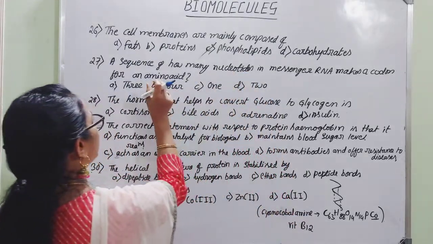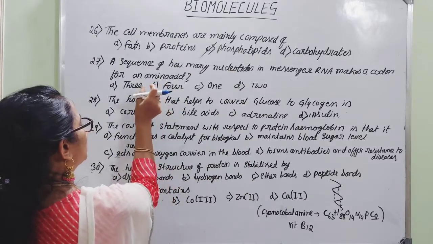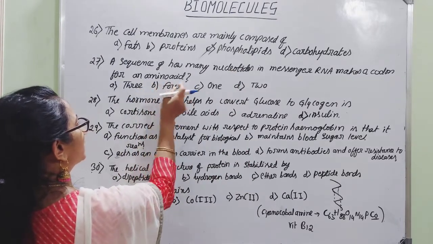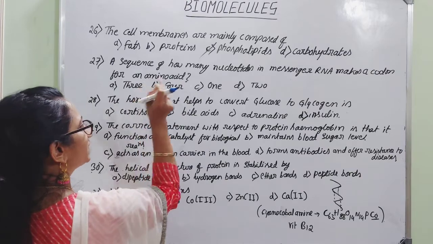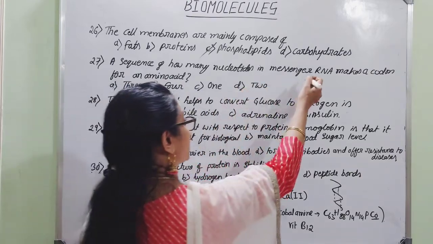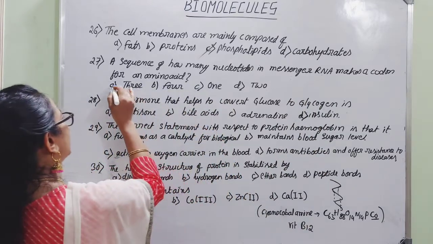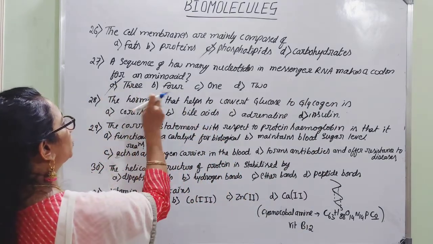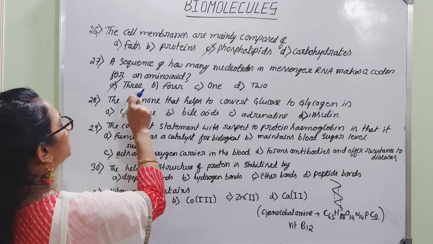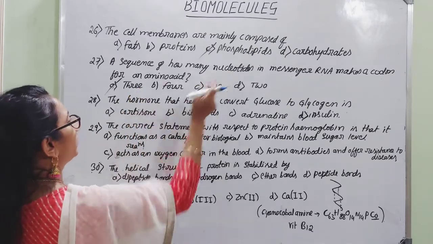Those bases are present as a triplet. So 3 units of bases help in the synthesis of one particular amino acid, and they are found in messenger RNA. Hence option A is the right answer. That code contains a sequence of 3 nucleotides.